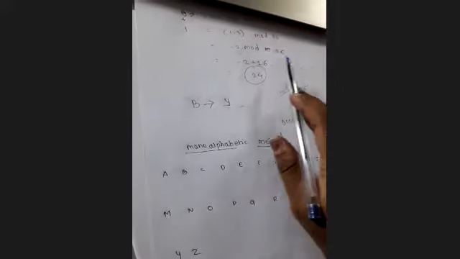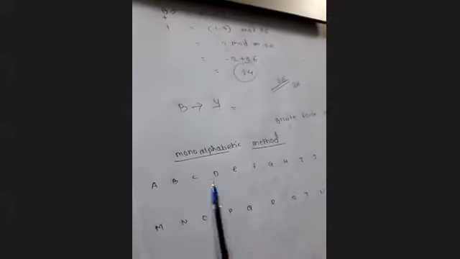This is again a substitution method where each letter will be substituted by some other letters. Okay. Now, in this case, we are not using any formula. We are not using any key. Okay. But in this method, randomly, any letter will be replaced with some other letters.